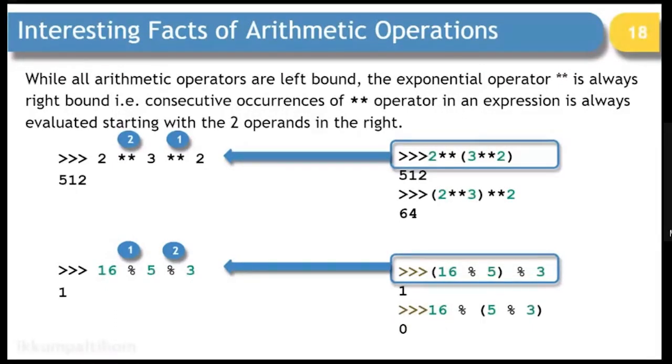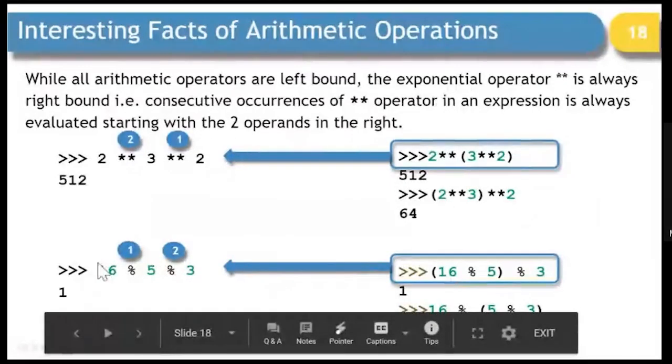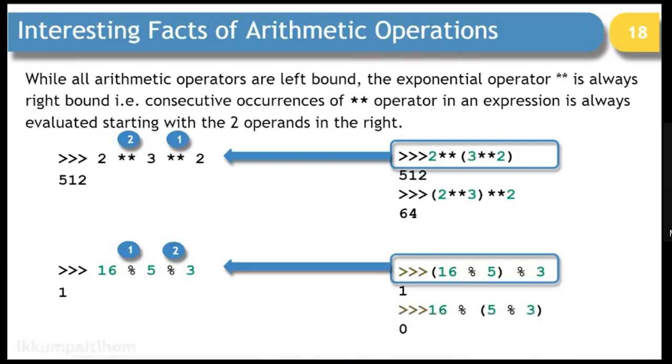You can see when we put brackets and force it to work that way, this particular example is matching with this, and this second example is not matching, right? So this clarifies that only the star operator works differently. All other operators work exactly in the same manner.